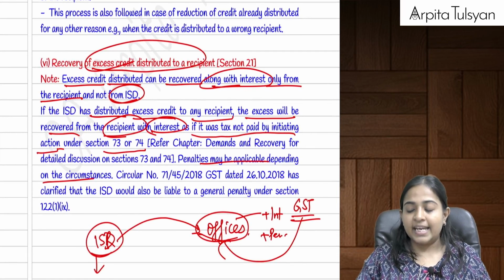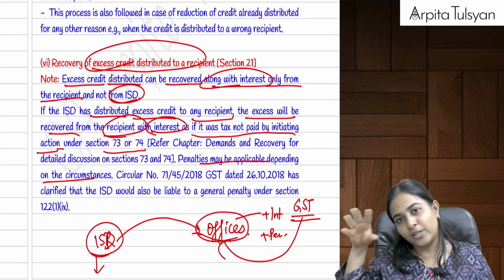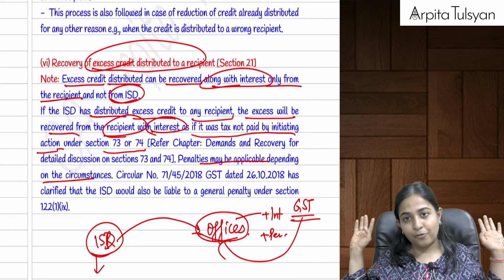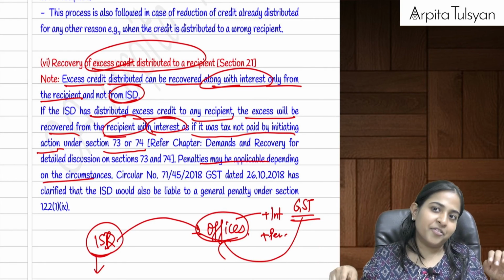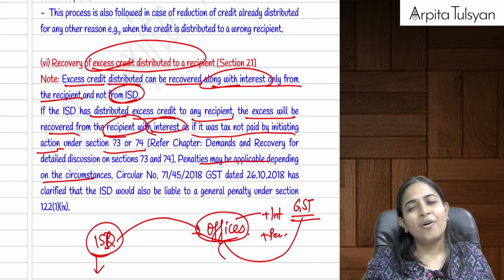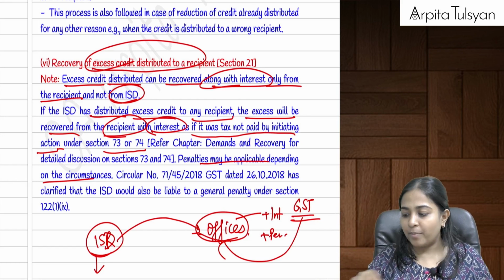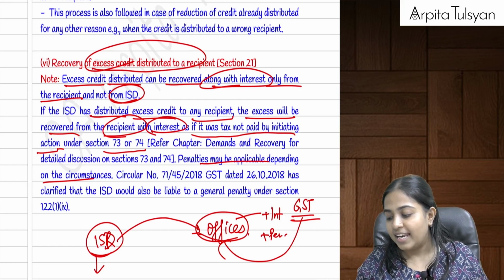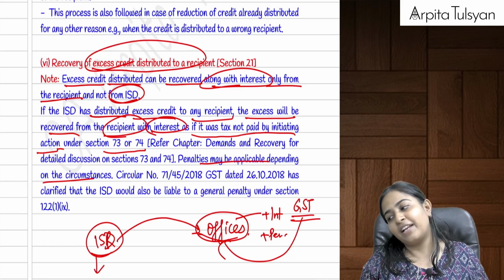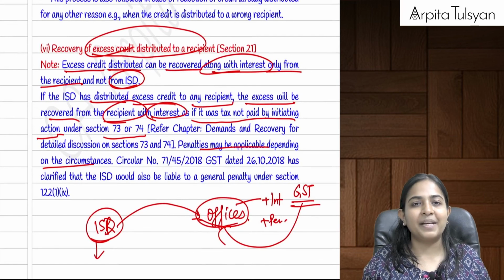Now let's say if excessive credit has been distributed to a recipient, the ISD is not liable for that. Government can recover it, but from the recipient along with interest. General penalty can be applicable on the ISD, that we'll study later on, but normally they say that the ISD is not at all liable for the same. The recipient will have to pay it back to the government along with interest, penalty and whatever is applicable.